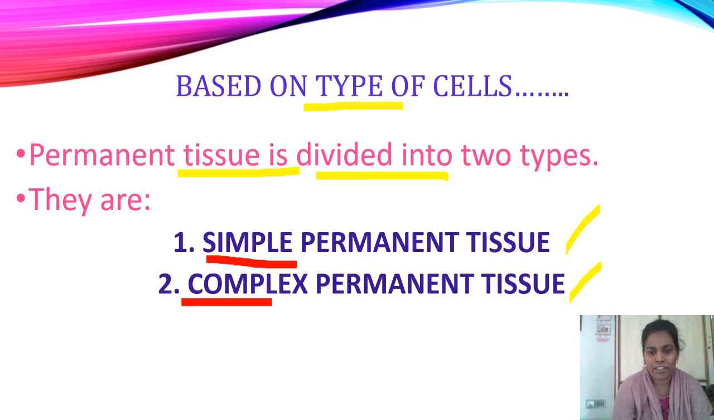This type of tissue contains more than one type of cells. So many differences are present in the structure and function also, which are present in this complex permanent tissue. Based on type of cells, permanent tissue is divided into two types: simple permanent tissue and complex permanent tissue. Simple permanent tissue contains only one type of cells. Complex permanent tissue contains more than one type of cells.